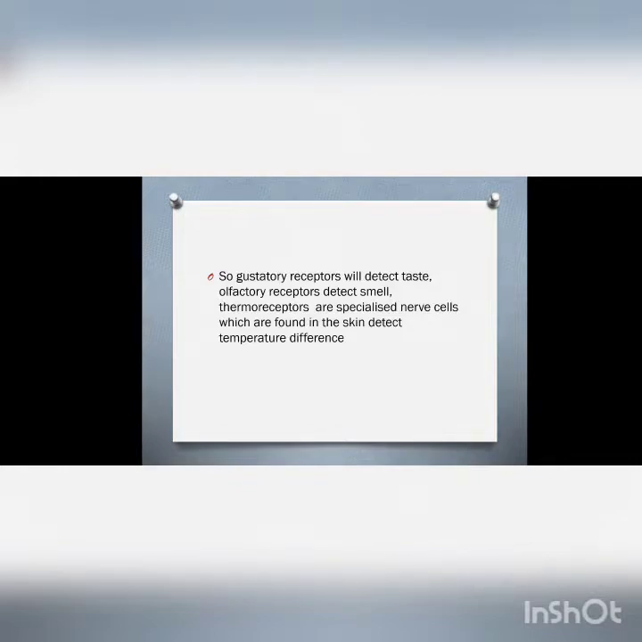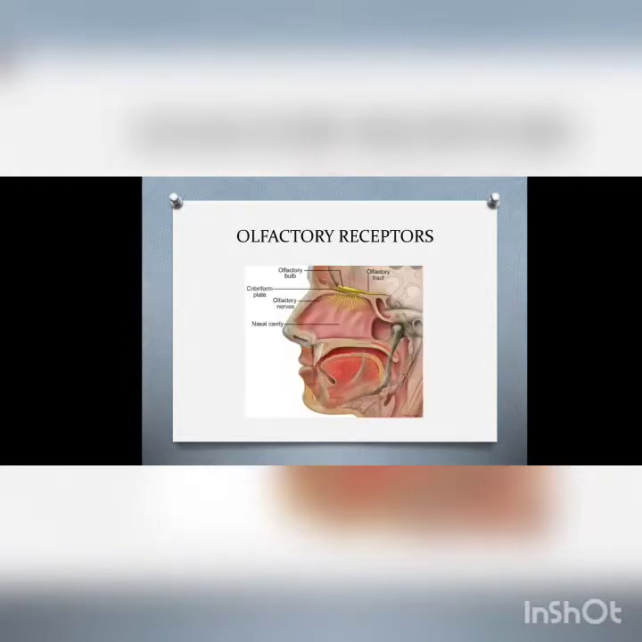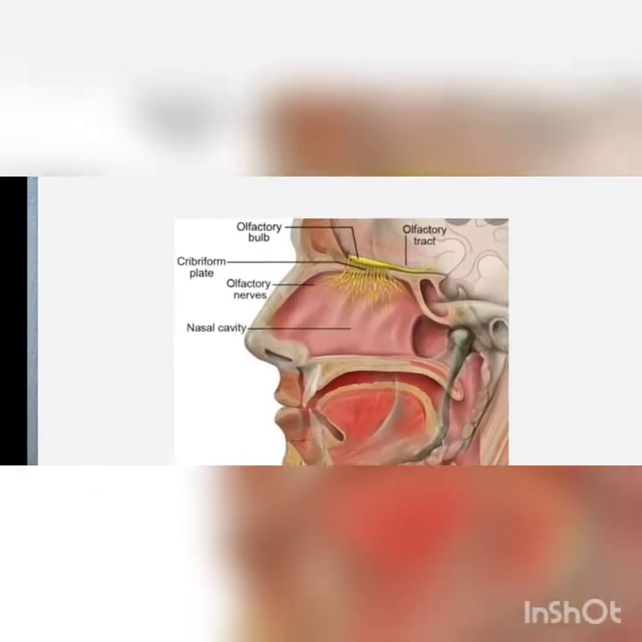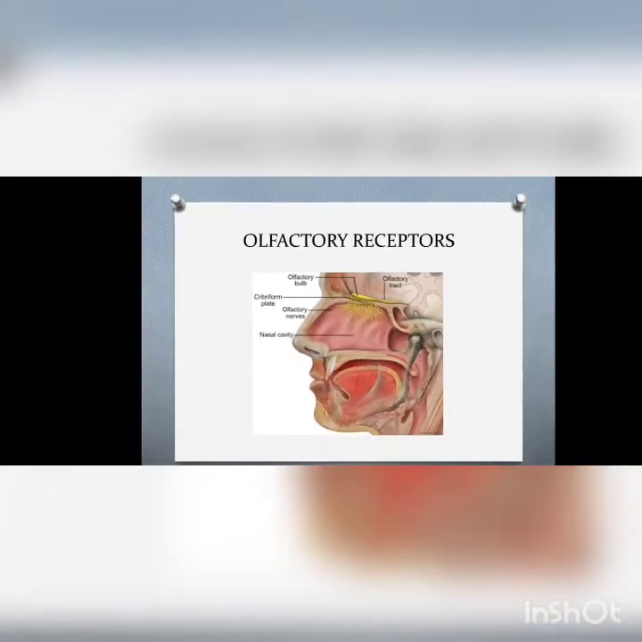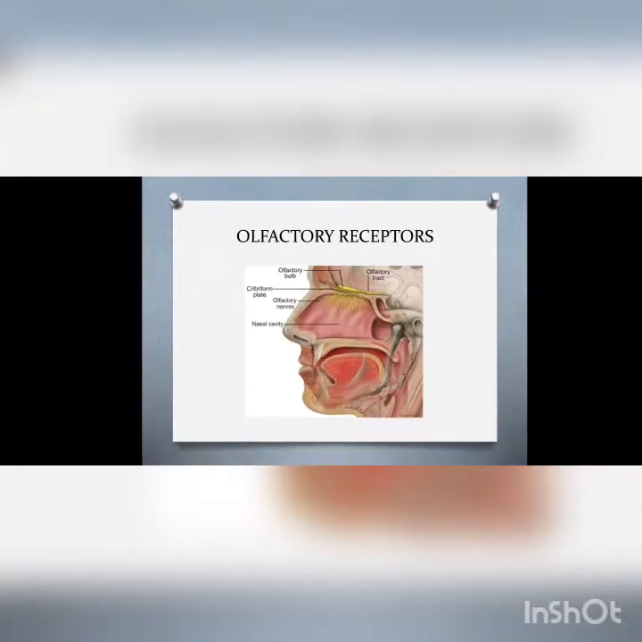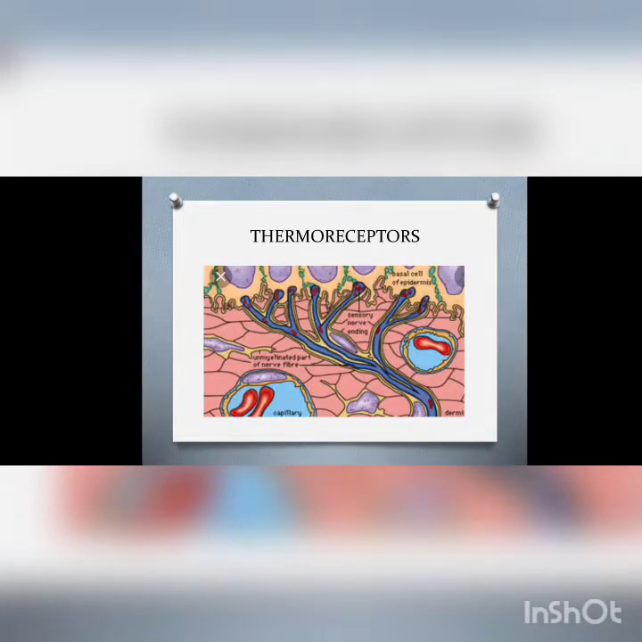Thermoreceptors, they are specialized nerve cells. They are found in the skin and they detect temperature difference. See, these are the olfactory receptors. As you can see, the olfactory bulb, and these messages will be sent to the brain. Thermoreceptors, these are present in the skin. They detect how hot or cold an object is.